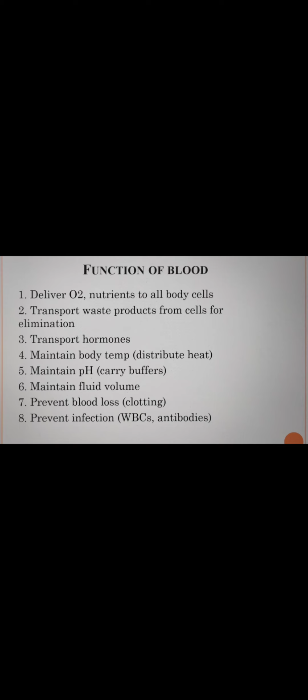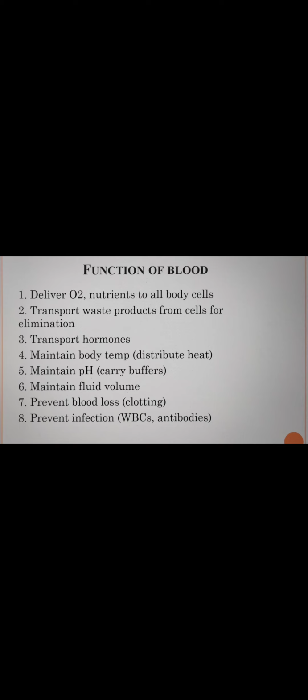Then maintain body temperature and distribute heat also. They maintain pH and carry buffers, so mainly they maintain the pH level of the blood. Maintain fluid volume: the fluid volume of the body is maintained by the blood. Prevent blood loss, that is clotting.